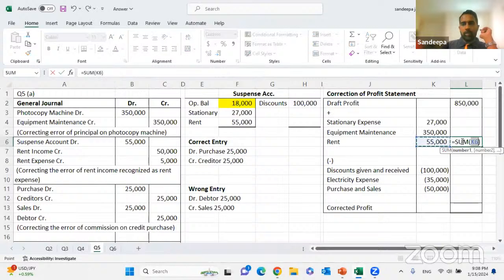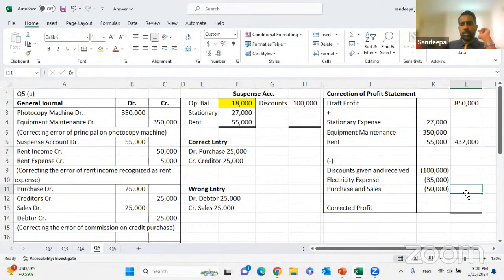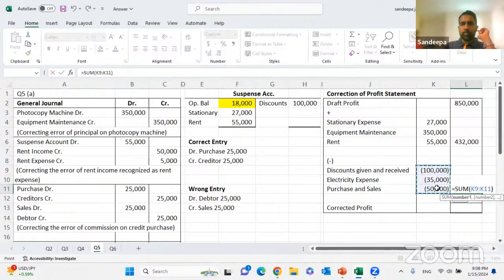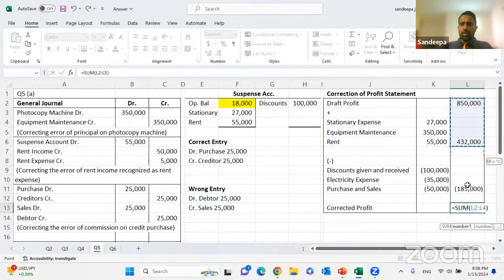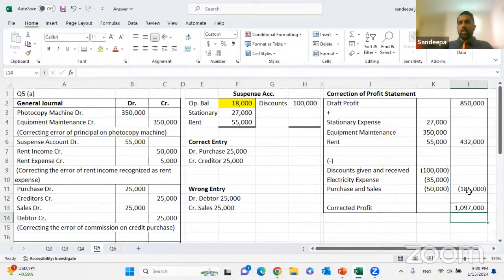Let's look at the draft profit: 432,000 and 185,000. So you'll get a draft profit of 197,000.